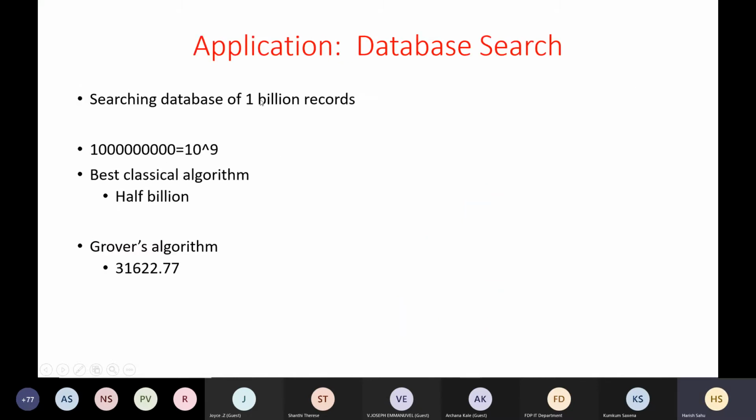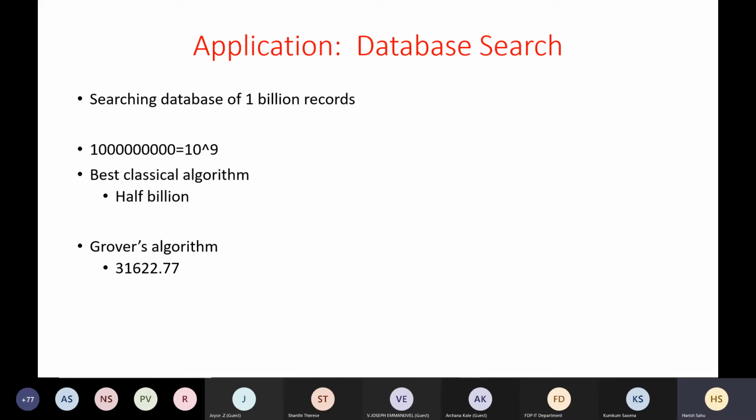With particular numbers, let's suppose we have a database of 1 billion UIDs, like our Aadhaar records. So if we have 1 billion records, that is basically 10 to the power 9. If you don't have any searching or sorting, or you cannot apply binary search, then you are left with linear search. In that case, the average complexity is half of that space, so that is basically half a billion if we apply linear searching.